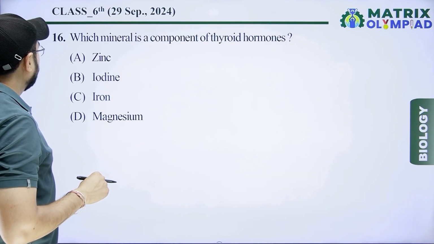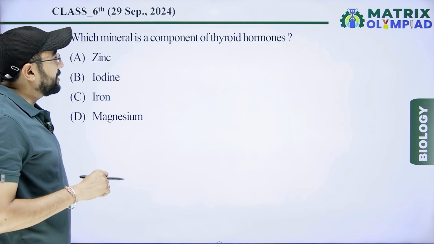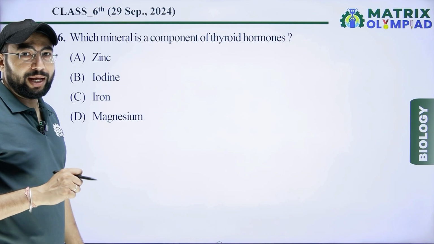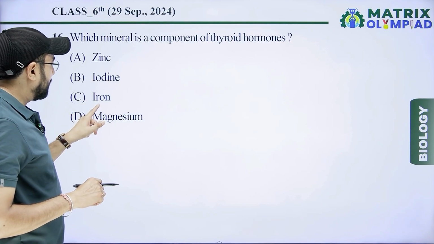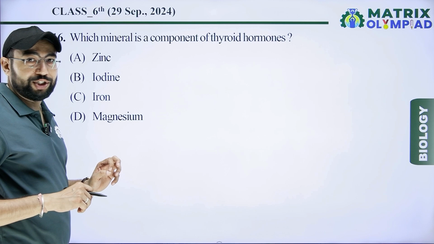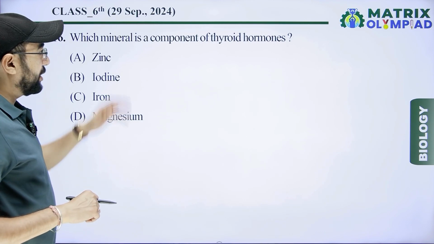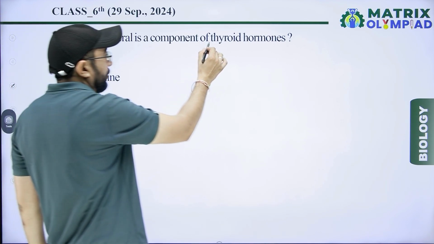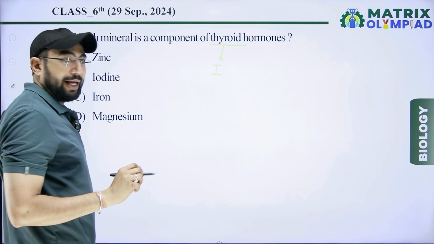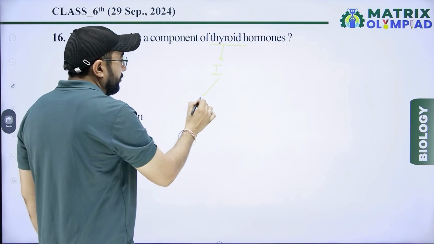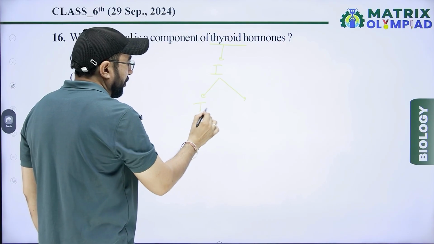Next one is: which mineral is a component of thyroid hormone? Option first, zinc, second, iodine, third, iron, and magnesium. Our right answer for thyroid hormone is iodine, because iodine helps in formation of T3 and T4 hormone.